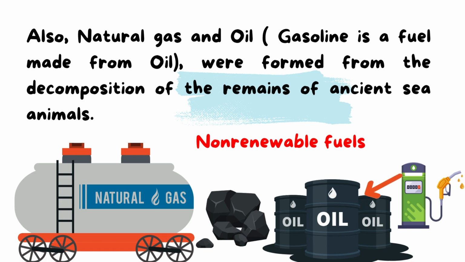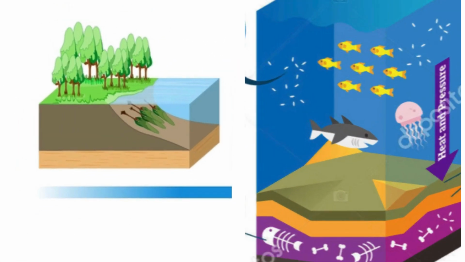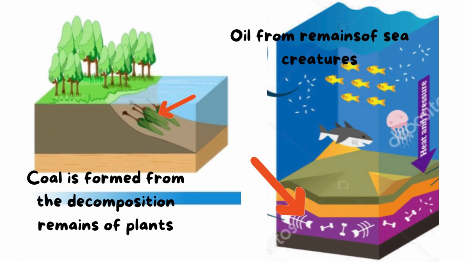So here is the difference between coal and gasoline: gasoline is formed from the decomposition of the remains of sea creatures, but coal is formed from the decomposition of plant remains.